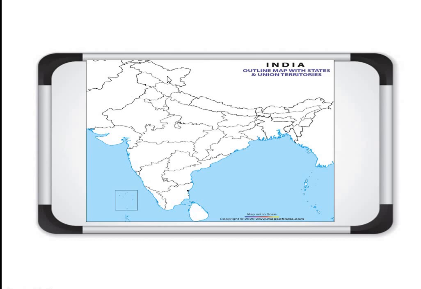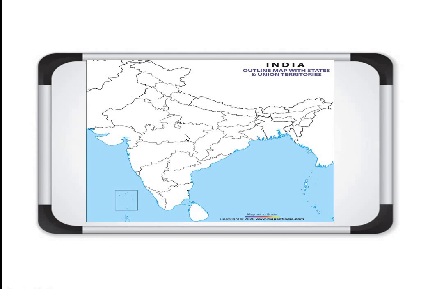If we talk about it, this is Ladakh, as earlier it was Jammu and Kashmir completely. This line was not there, and now these are 2 union territories. This is Ladakh and this is Jammu and Kashmir. This is Uttarakhand state, Punjab, Haryana, Rajasthan, Gujarat, Madhya Pradesh, Maharashtra, then Karnataka, Kerala, Tamil Nadu, Andhra Pradesh, Telangana, that was added in 2014.